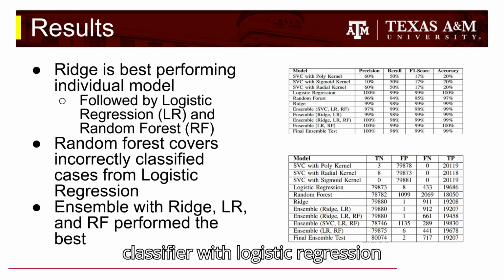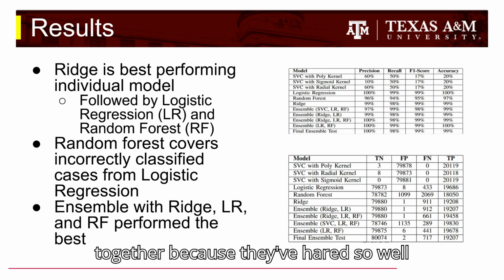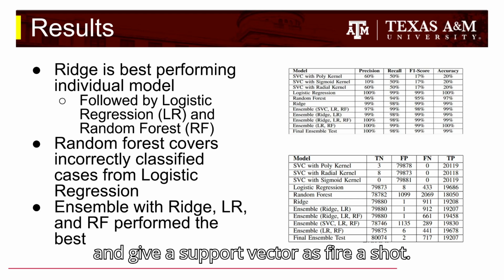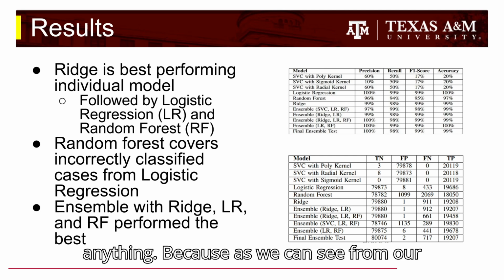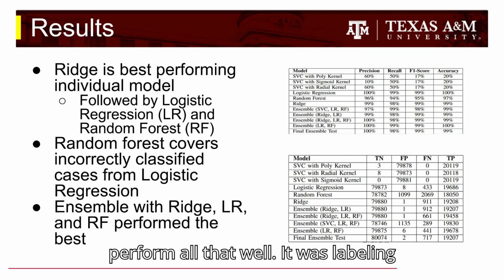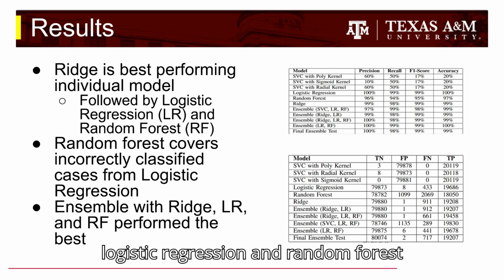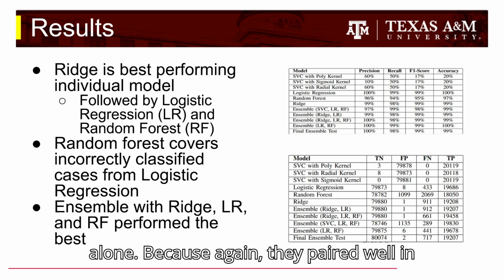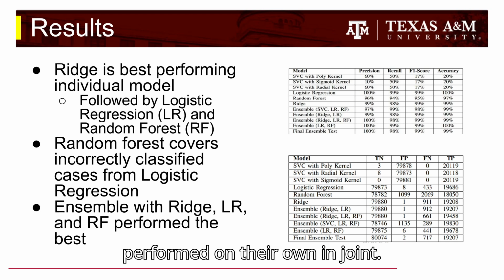We put support vector classifier with logistic regression and random forest because I wanted to keep the logistic regression and random forest together because they paired so well, and give a support vector classifier a shot to see if it would actually help anything. Because as we can see from our data, support vector classifier, no matter which kernel we used, it did not perform all that well. It was labeling every post as bot made. And for our final ensemble, we did just logistic regression and random forest alone, because again, they paired well in the data sets. Wanted to see how they performed on their own in joint.